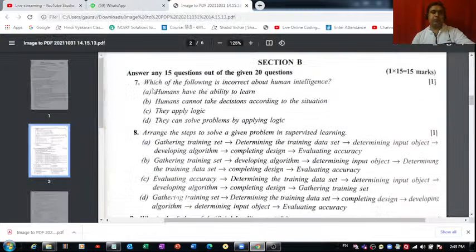Question number 7 is, which of the following is incorrect about human intelligence? Out of these four, which one is incorrect? Humans have the ability to learn. That is absolutely correct. Humans cannot take decisions according to the situation. That is absolutely not correct. Why? Because based on past experience, based on our knowledge, based on the data we have in our brain, we take decisions. So for question number 7, you can tick mark part B.